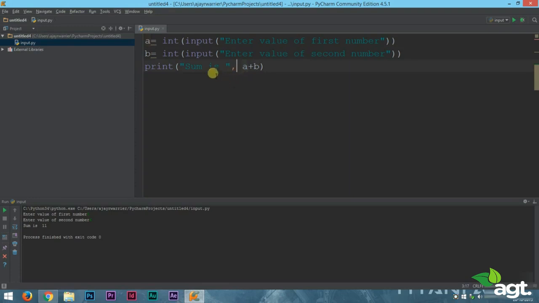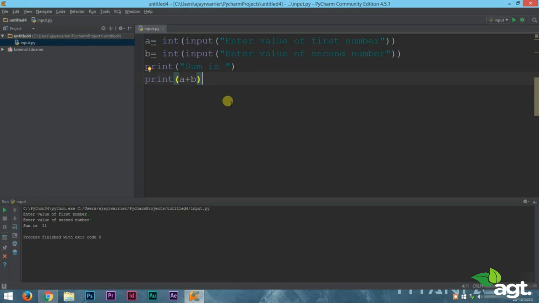Now, there's also one more thing that you need to know. We can use the print statement like this. If you have multiple things to print, you can separate them with the help of comma operator, and you can use it inside the print statement, like we have done here. You can do this way by separating it with a comma, or else you can do it in two separate print statements. You can simply use a print statement and separate the text and the variable using comma operator, or else you can use multiple print statements like this.